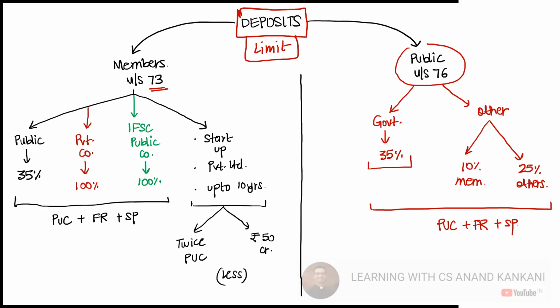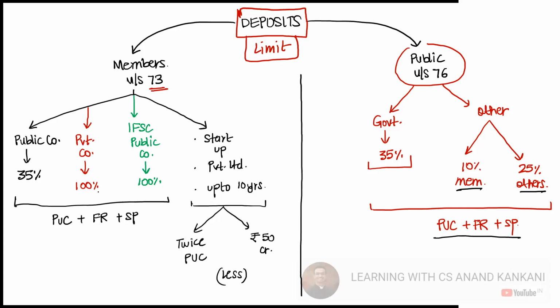Like I mentioned, I have made a small chart where everything is summed up. Deposit limits under section 76: government 35%, others 10% from the members and 25% from others. And what are these 35, 10, 25? It's of the paid up capital, free reserves and securities premium. As far as section 73 is concerned, if it's a public company, the limit is 35%.